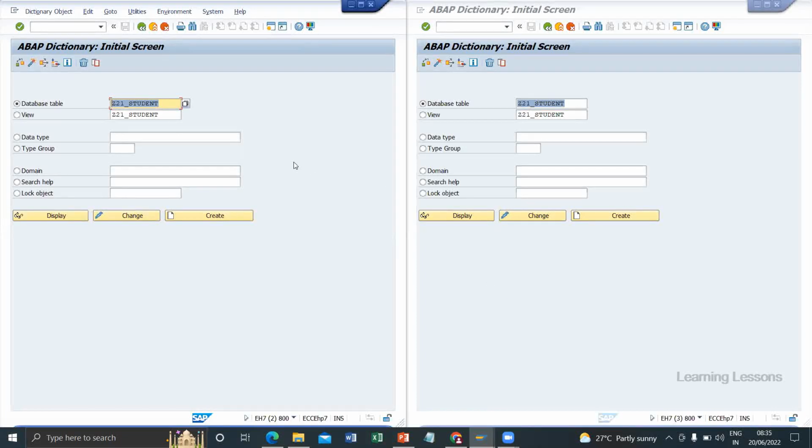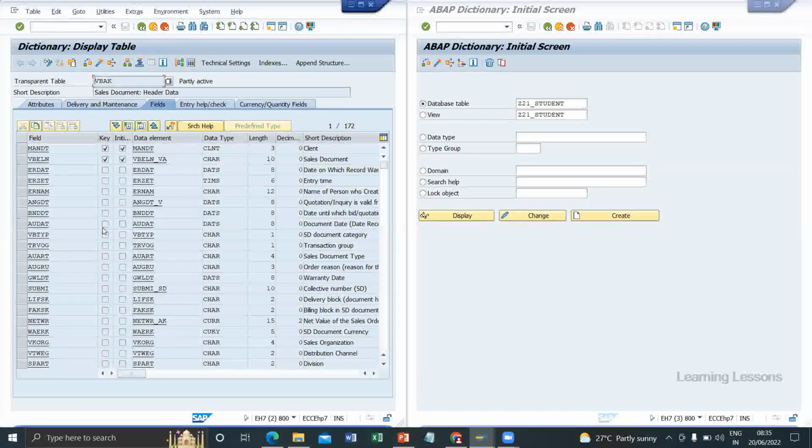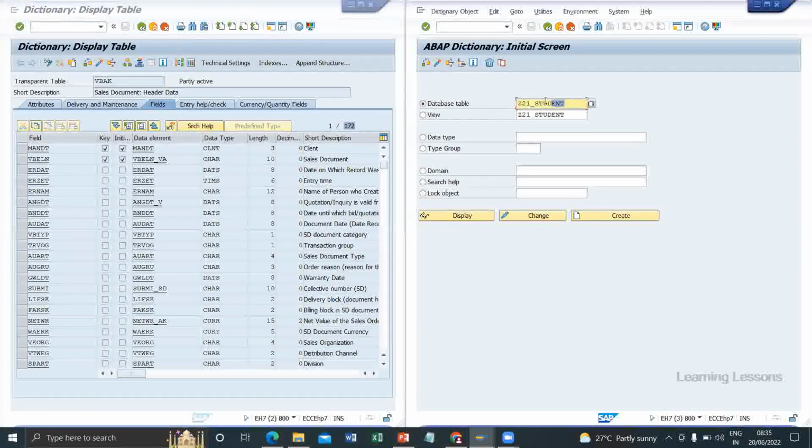So we have two tables involved, so I wanted to create two structures. VBAK is one table, display. From this table, I am going to select only limited fields. If you want the whole table also we can put, but all these 772 fields would be part of the structure. I'm just creating it with limited fields.